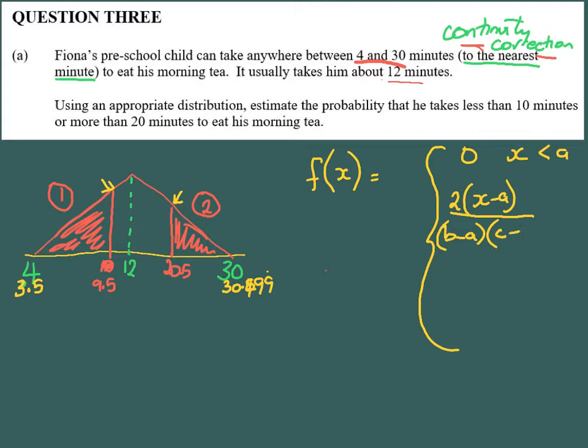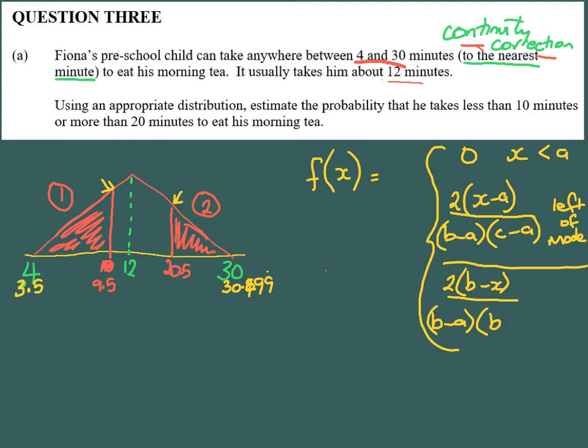That's when it's to the left of the mode. The other one you need to know is when it's to the right of the mode: 2(b minus x) over (b minus a)(b minus c).